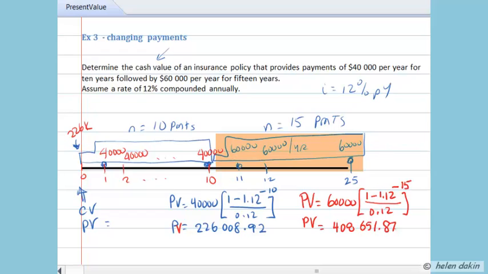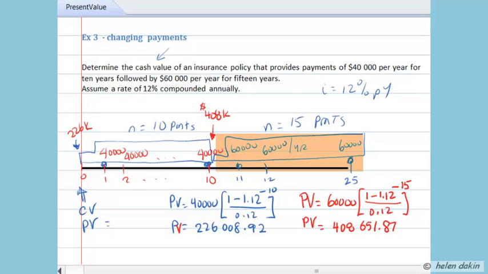What would be an even better idea now would be to take that $408,000 and place it on your time diagram where it belongs. It is calculated as the present value of the $60,000 annuity. So technically it belongs at the front end of that $60,000 annuity bus. So the present value is $408K, and I'm just going to use the short form here. $408K is the present value of the $60,000 bus. So what do you think we're going to do now?